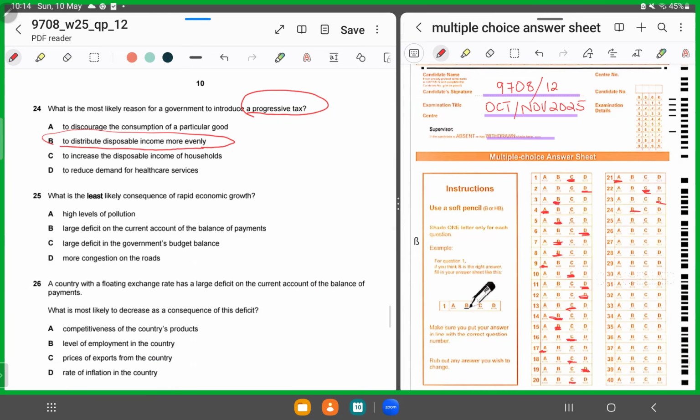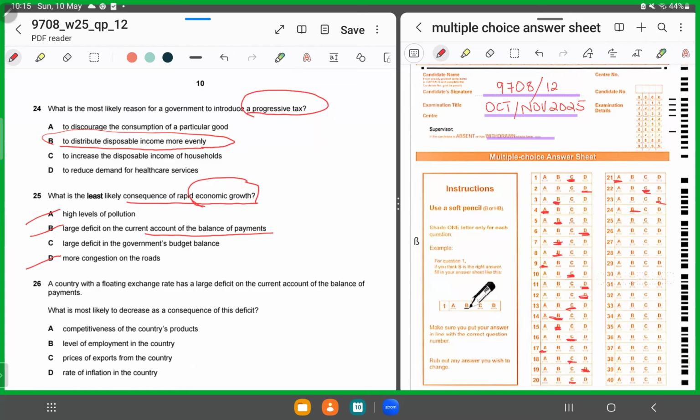Number 25, what is the least likely consequence of rapid economic growth? That means something that would not be the result of economic growth. Yes, it would cause high levels of pollution. Yes, it would cause congestion on roads. Yes, it would cause a deficit in the current account of the balance of payments because it would cause high imports, maybe in order to produce or increase the domestic production.